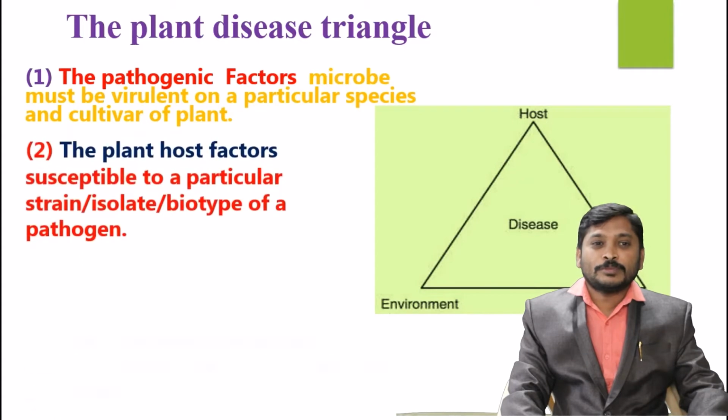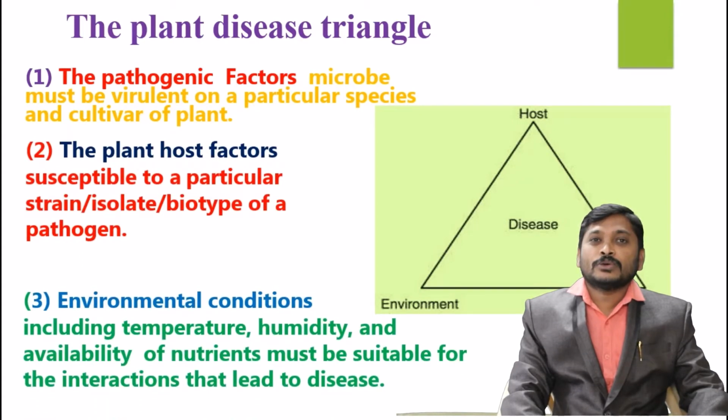So the first and most important thing is pathogenic factors. Pathogen-associated factors are most important: which type of microorganism it is, which particular species, and what cultivar of the plant is going to be attacked. Coming to the second factor, that is called the host factor: how strong the host is, and what are the molecular patterns and other events which make a host susceptible for a particular disease. Similarly, a variety of pathogens and a variety of hosts can undergo susceptible conditions.